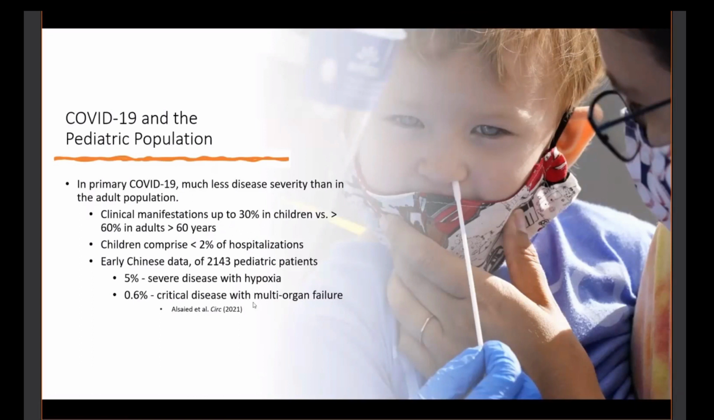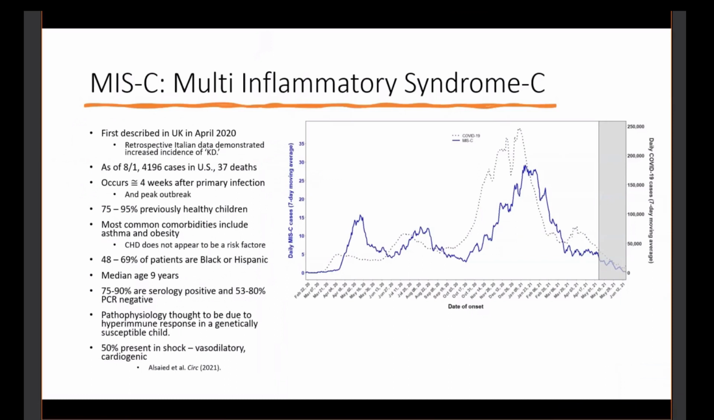So just brief data on MISC. It was first described in UK in April 2020, although in the Italian outbreak, they had a large retrospective number of folks diagnosed with atypical Kawasaki's disease that was probably MISC.